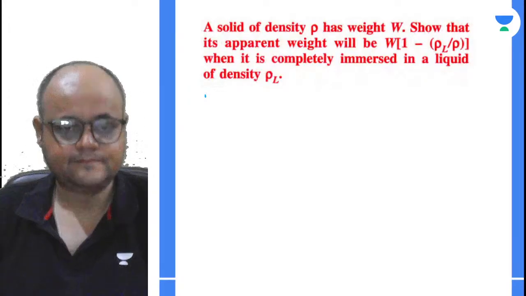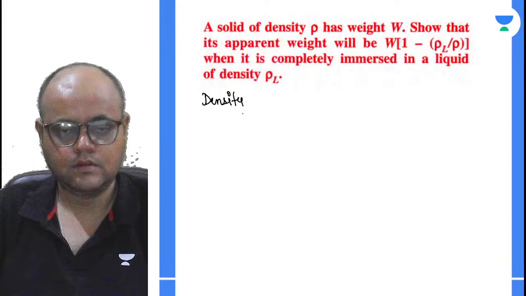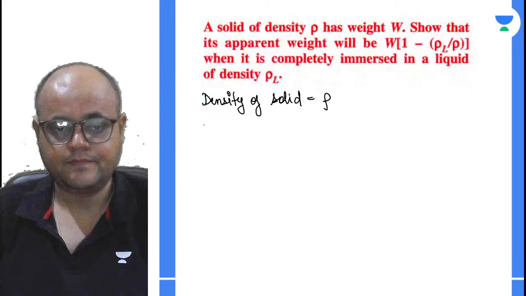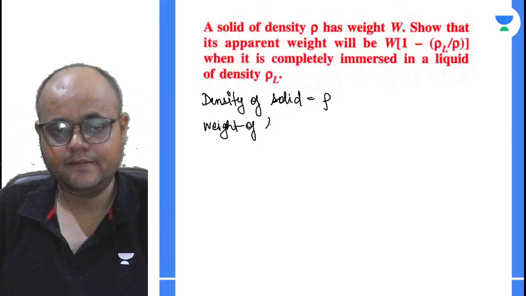Black is better. Density of solid is rho. ठीक है ना? And weight of solid is W.